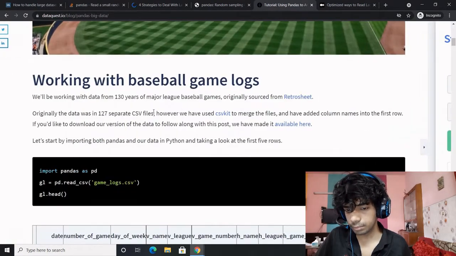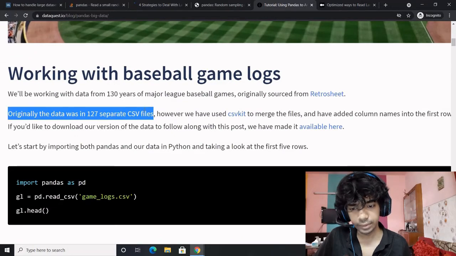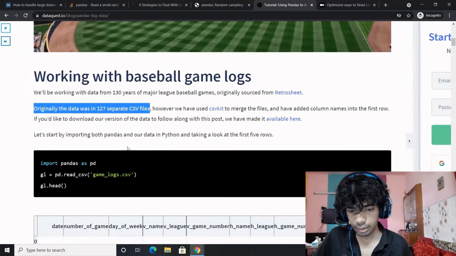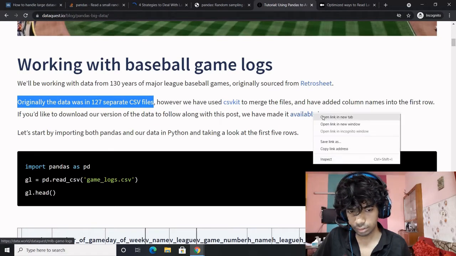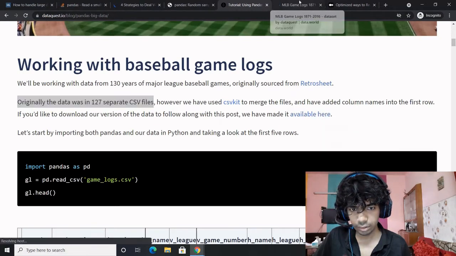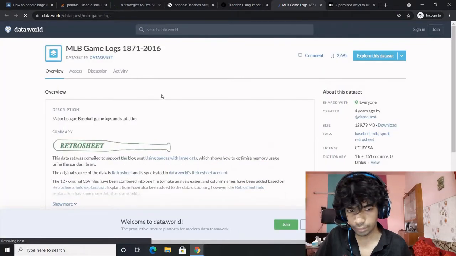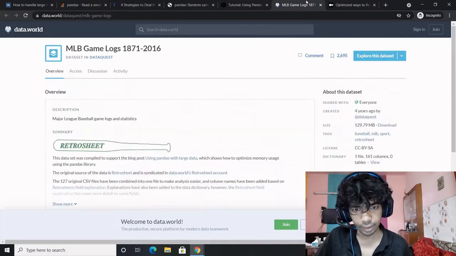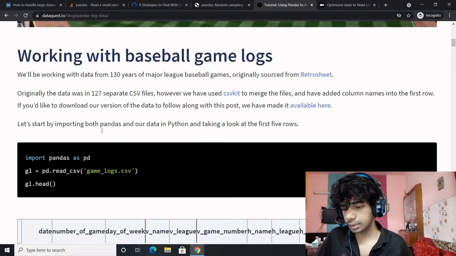So working with baseball game logs, this is this. The original data was in 127 separate files, but we have used the master file available over here. Alright, how much is it? This is the data they are talking about, how huge it is. 129 MBs of data, which is quite large for a CSV file. So let us see how it goes.